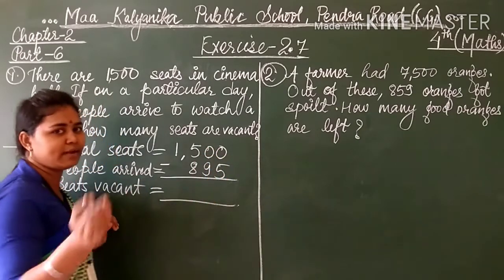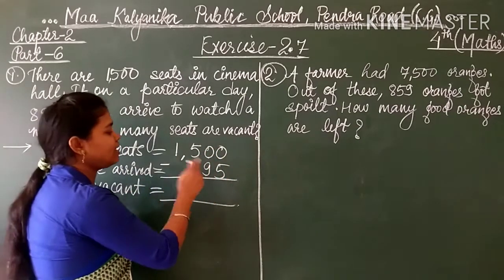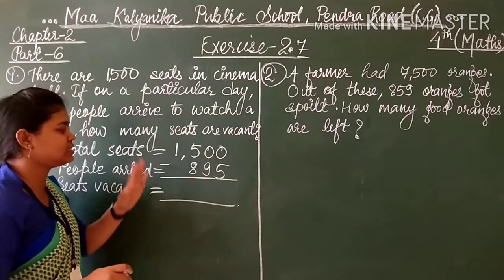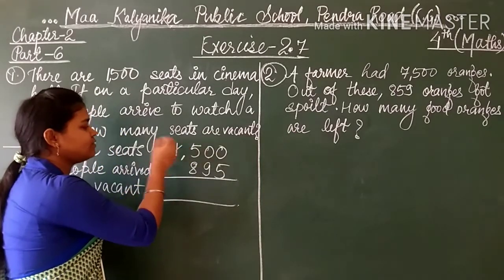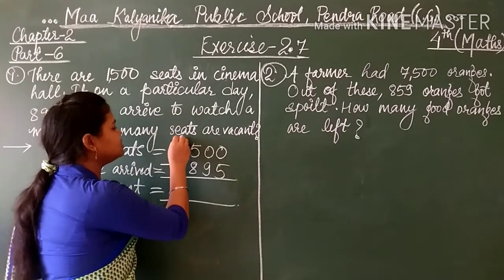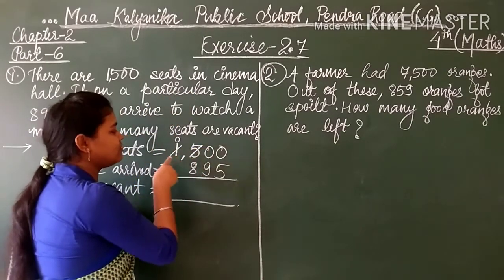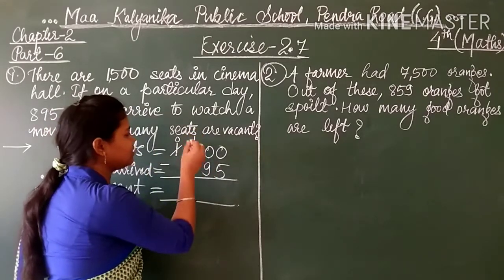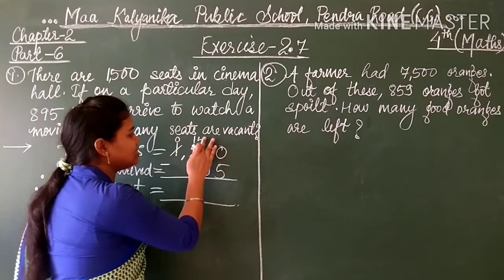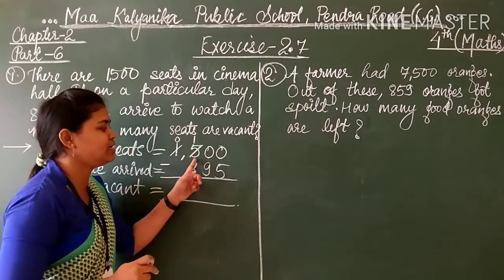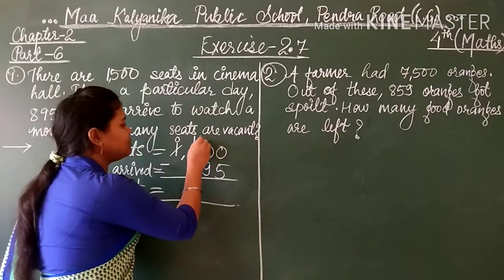0 minus 5, can it be done? No. 0 minus 9? No. 5 minus 8? No. So 1 and nothing is given. From here we will cut from the right top to the left bottom. It will become 0. 1 will help 5, so it will give 1 here. It will become 15. But after becoming 15, it will have 0, so it will become 14.